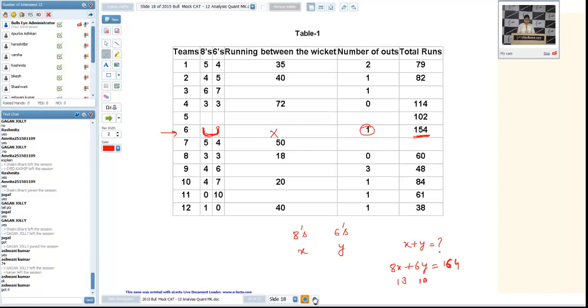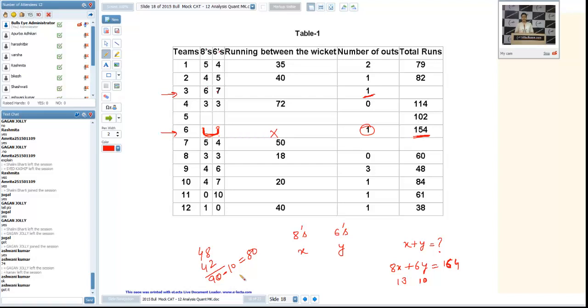Now, see, if we talk about question number 76, it was a very direct question. Team number 3: obviously 6 8s, it means 48. 7 6s are 42. Already we are getting 90. 1 is out, so the minimum score we are getting is 80.